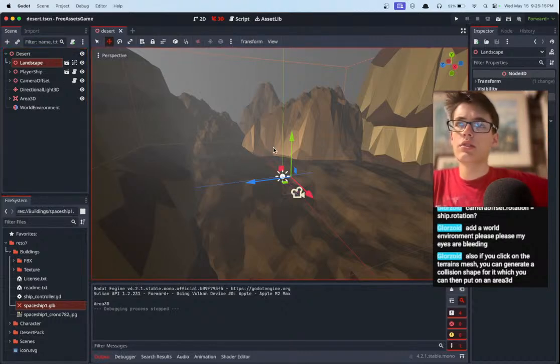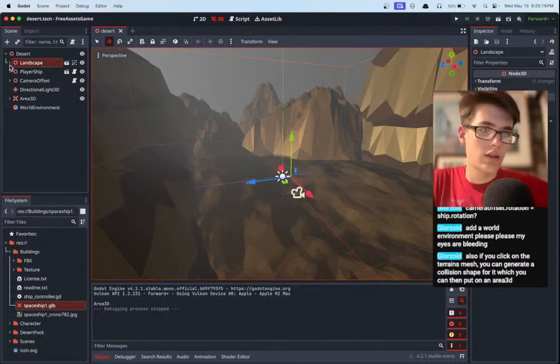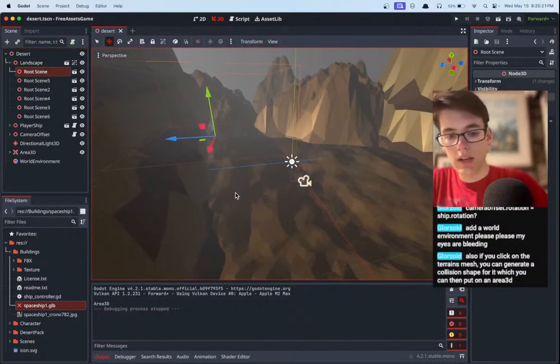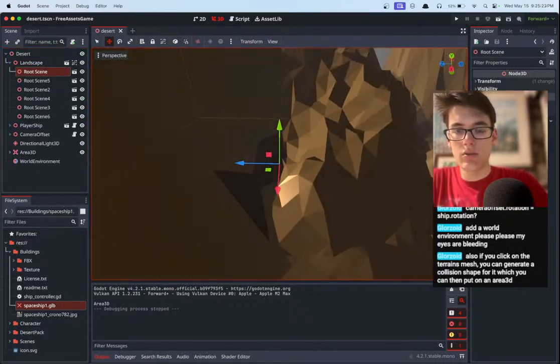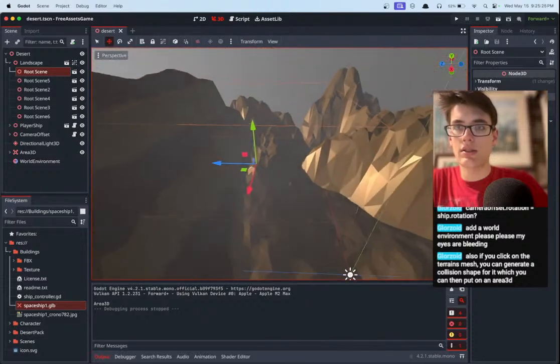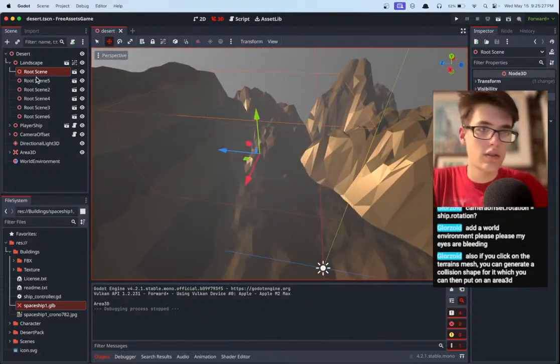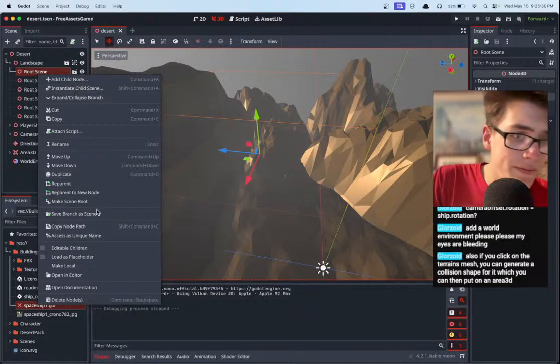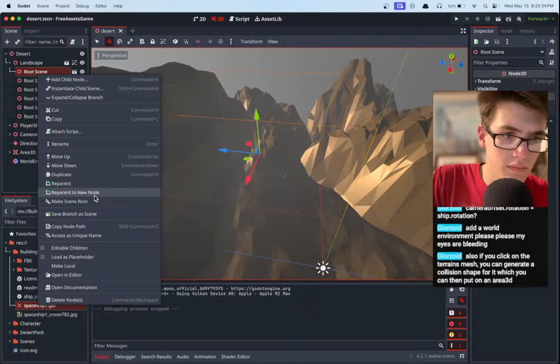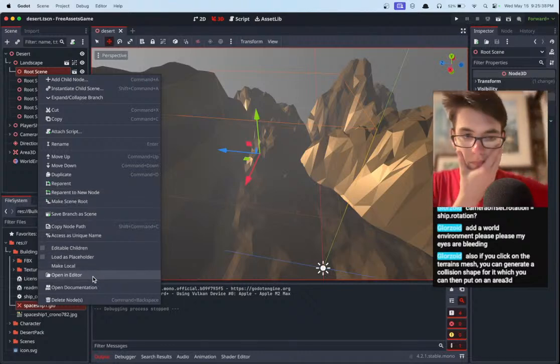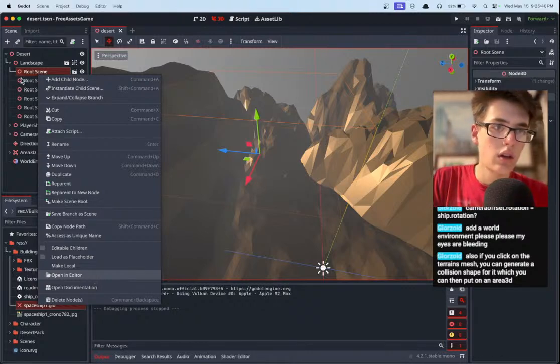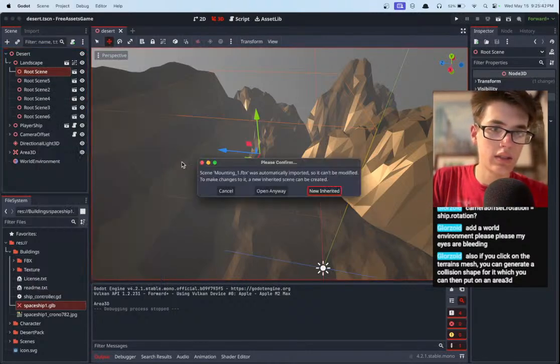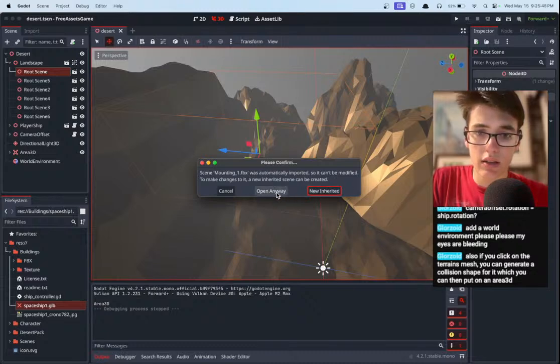If you click on a terrain's mesh, you can generate a collision shape for it, which you can then put on... Okay, wait. So how can we? Yeah, that's my main question here, is how can we generate a collision mesh for this? Um. Oh, maybe in the scene. Does it have to be a?